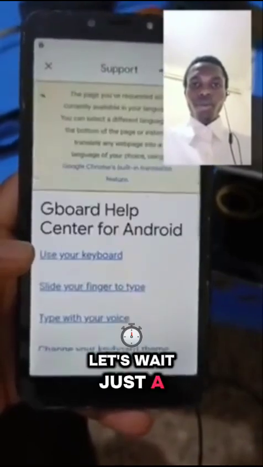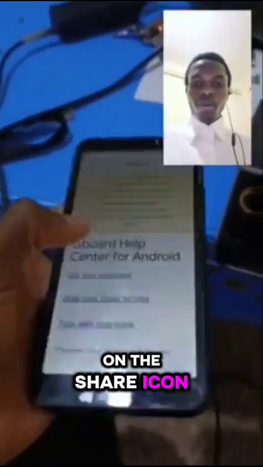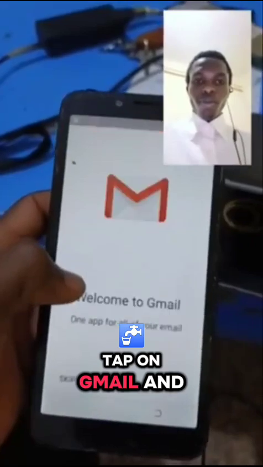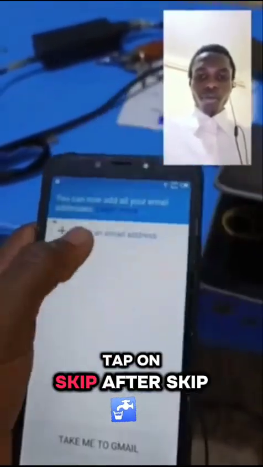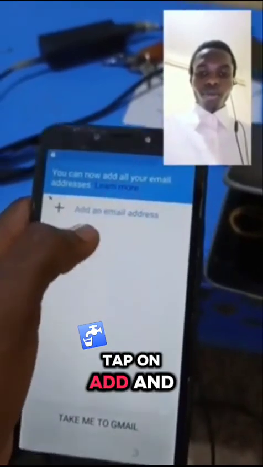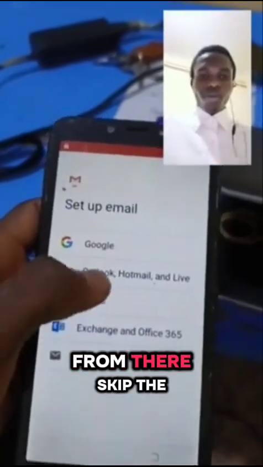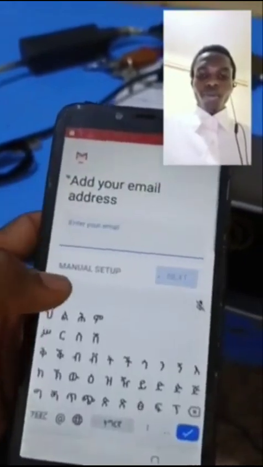Let's wait just a second. From there, tap on the share icon. You'll see Gmail messages. Tap on Gmail, and from there tap on skip. After skip, tap on add an email address. From there, skip the rest and tap on other.